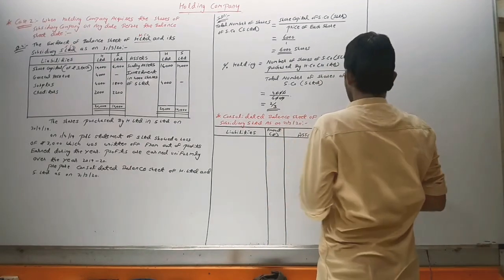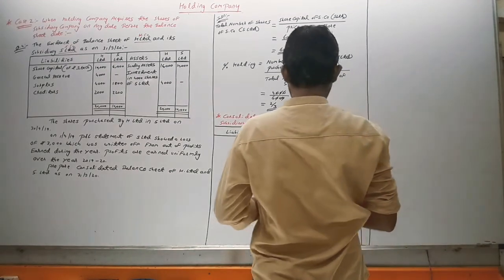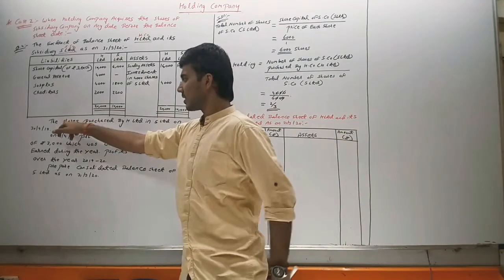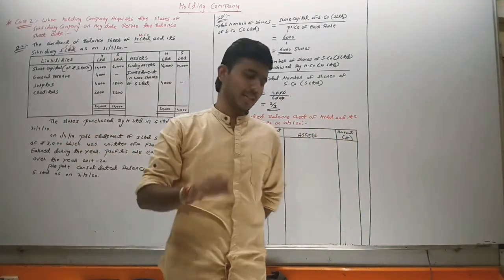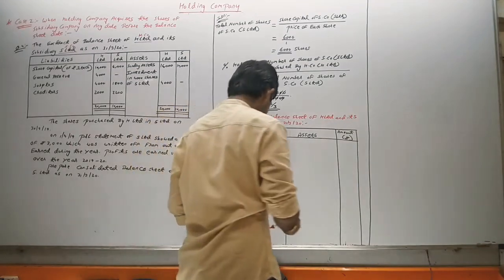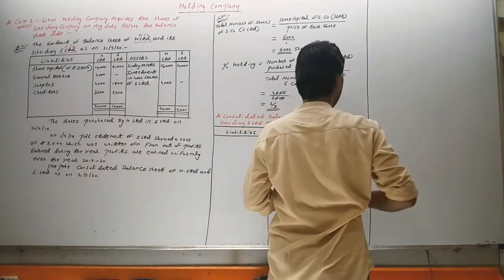See what is given here. The shares purchased by H Limited in S Limited on 30/9/2019. That means in the mid of the year.